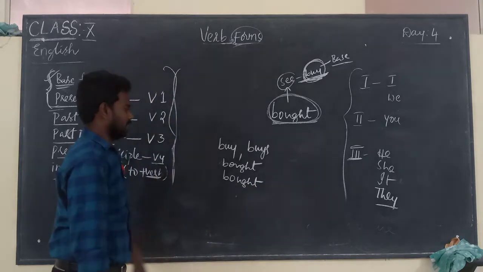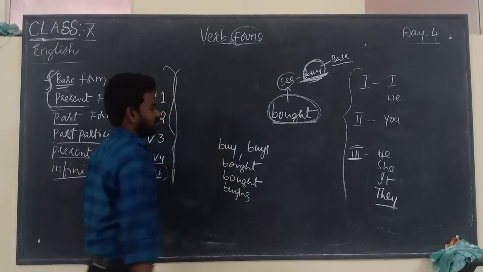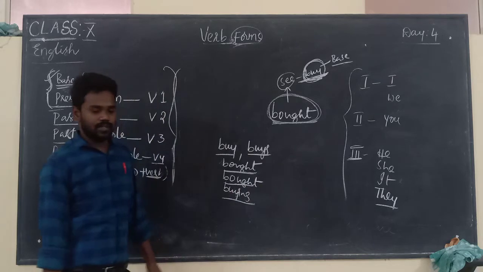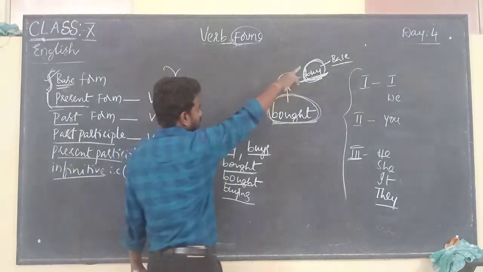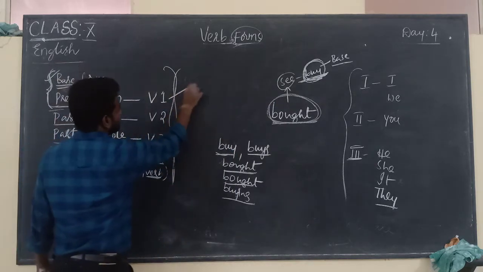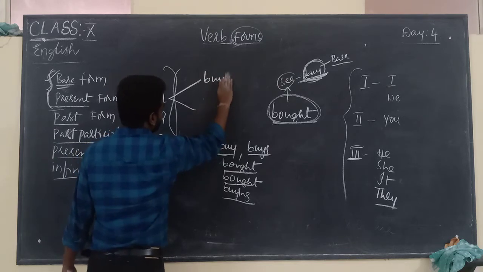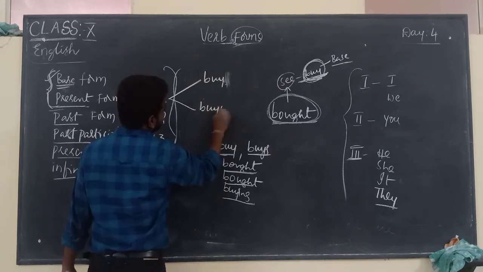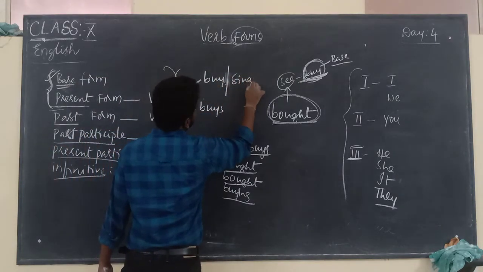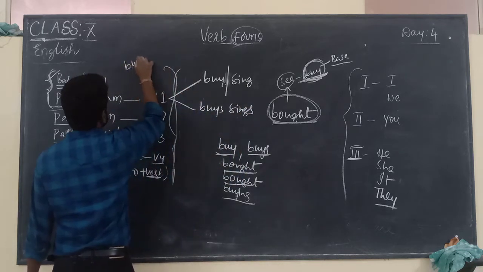So here it is given like that: buy, B-U-Y, buys, bought, buying. In this, buy is the base form. In the present form, for buy, we can say buy and buys. Now for example, sing, sings.